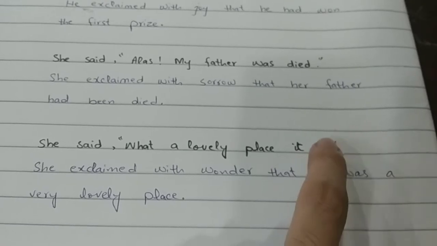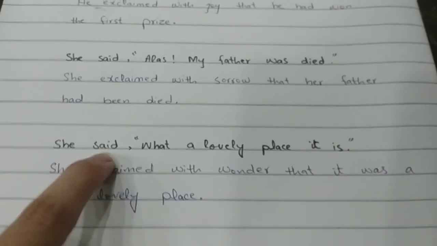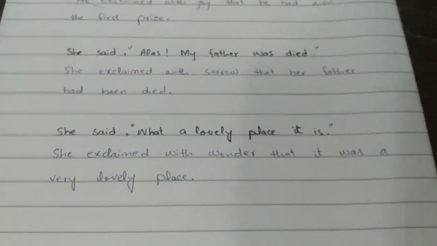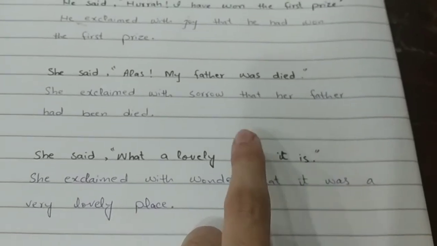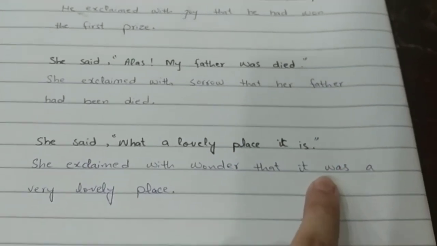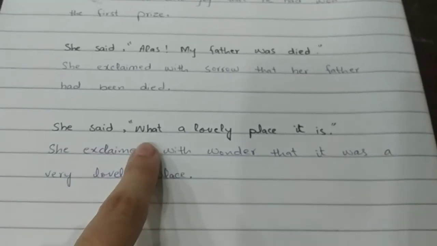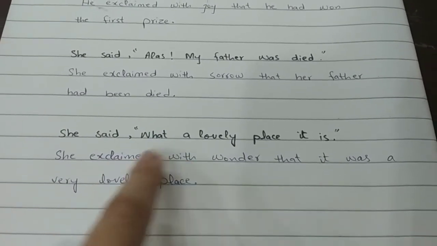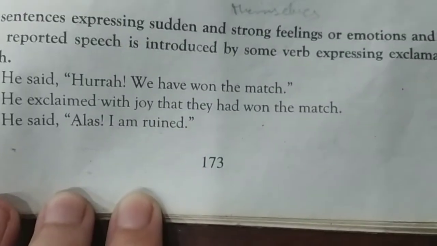Now we are going to change the tense, as the reporting speech is in past tense, so all those rules that we have learned before are going to be applied here. Present indefinite, simple present, is going to be changed into simple past. It was a very lovely place. What is going to be omitted because we have used exclaimed with wonder, so there is no need to write down what over there.